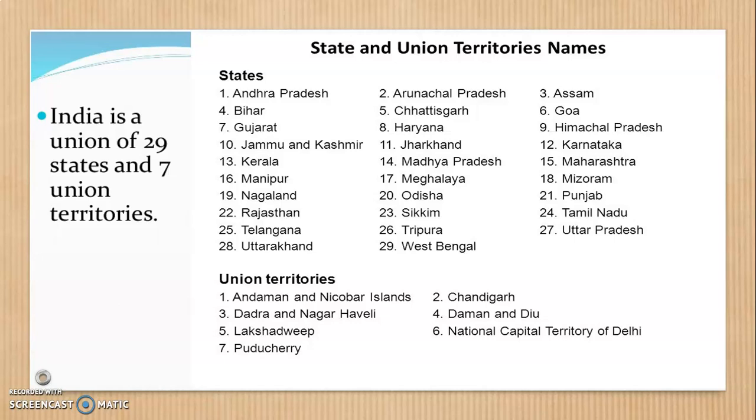Every state has one person who is the authority, the person responsible for looking after the administration of that state, and that person is called the chief minister of that particular state. Right now we are living in the state of Maharashtra.